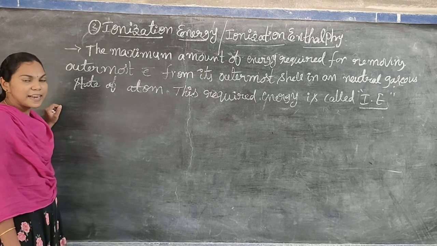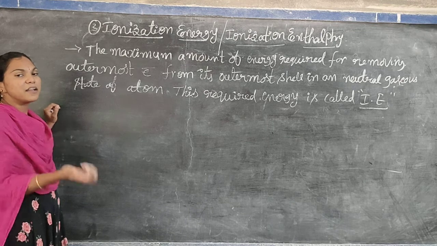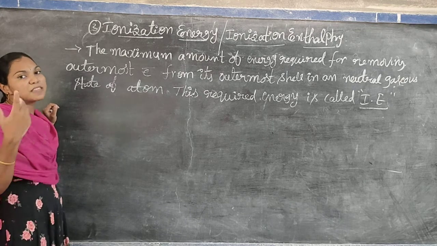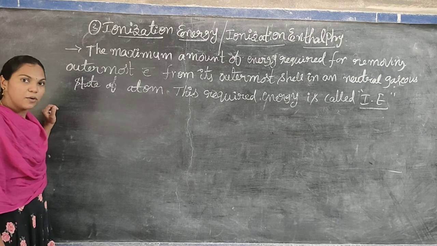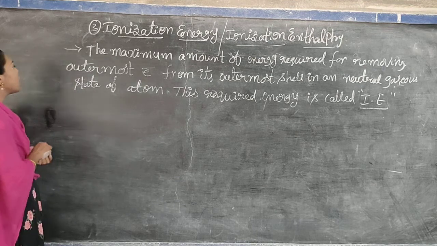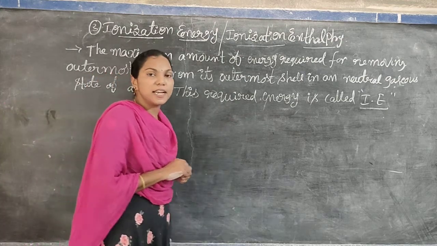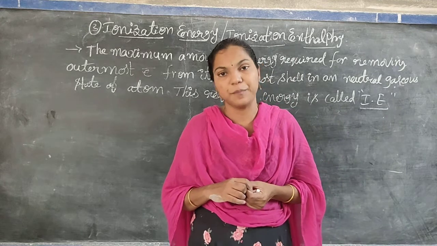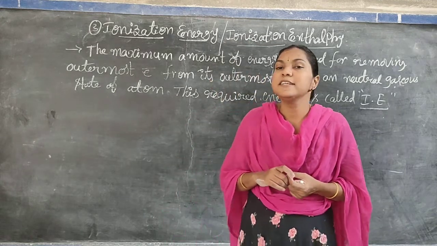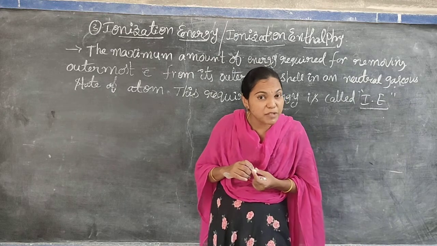More than three electrons, atoms generally won't lose; they gain electrons or share electrons and form bonds between two or more elements. So that's why we classify ionization energy into first, second and third ionization energy. What is meant by first, second, third ionization energy, and what are the examples for those?